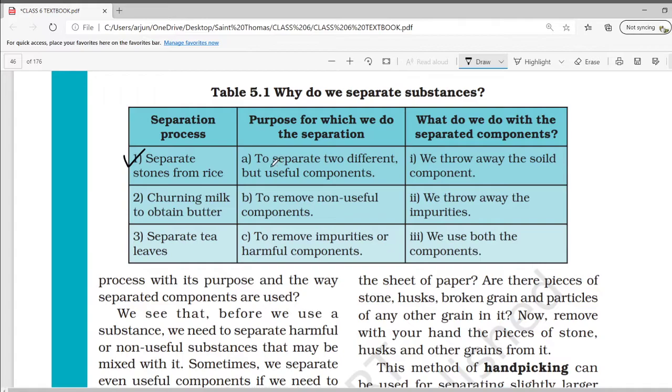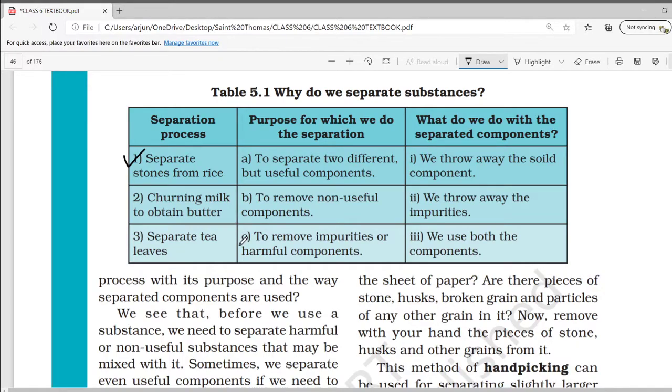So, let's see one by one. To separate two different but useful components. See, rice is a useful component but stone is not a useful component. So, A cannot be the answer. B, to remove non-useful component. Yes, this can be an answer because the stone is not useful.